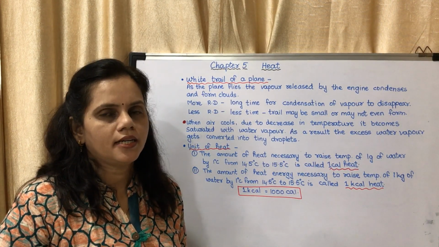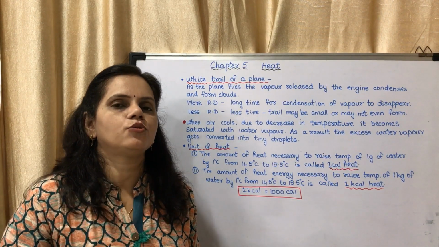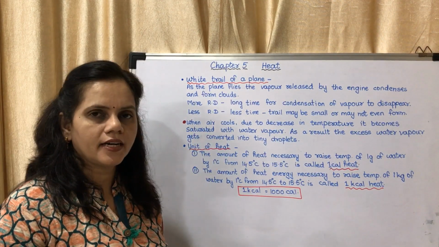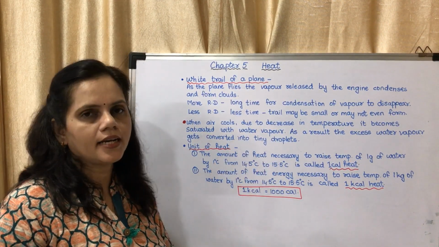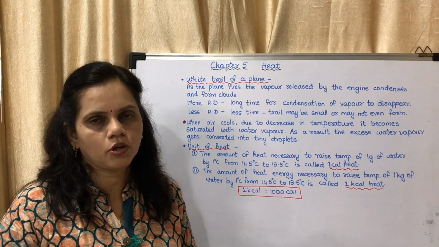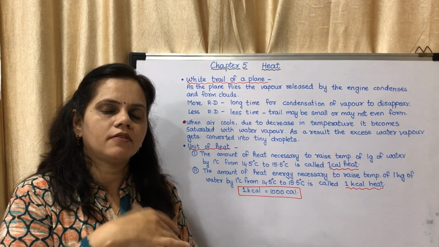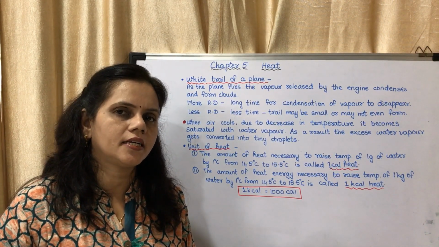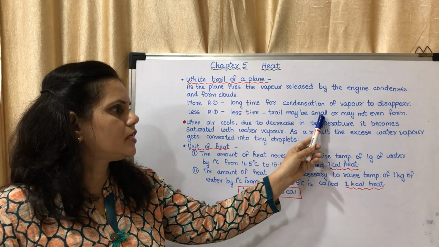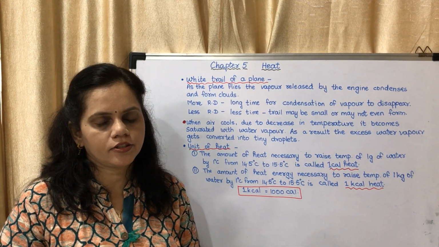Okay, what to disappear? That trail to disappear. So the trail will remain for a longer time if there is more amount of relative humidity. If there is less amount of relative humidity, then it will take less time. Why? Because there is less amount of water vapor in the atmosphere, and the engine is putting again water vapor. Then that water vapor will immediately get converted into water droplets, due to which the trail may be small or may not even form. Okay, so this is about white trail.